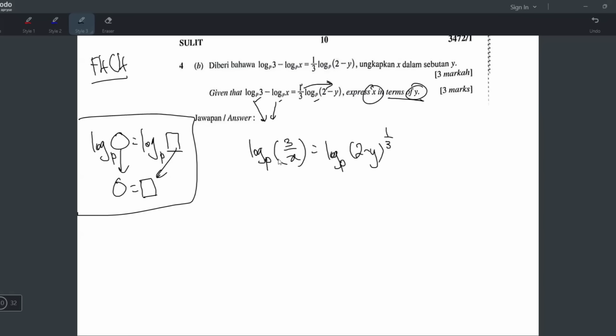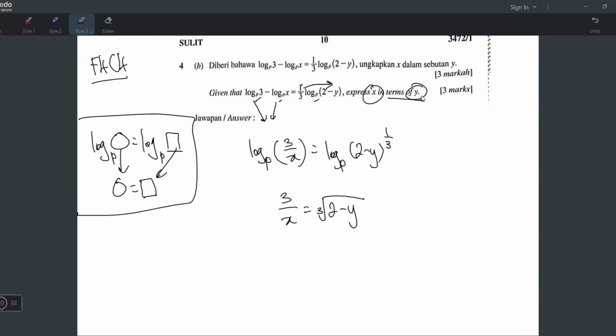As you can see, log equals to log and they are both the same base, so we don't have to write the log anymore. Just take the number inside: 3 over x equals to 2 minus y power 1/3. And power 1/3 is actually cube root. So I will just write cube root so that it looks better.